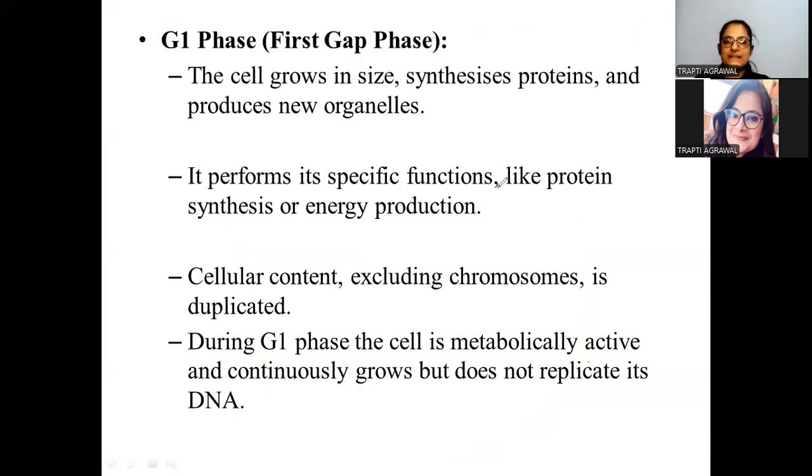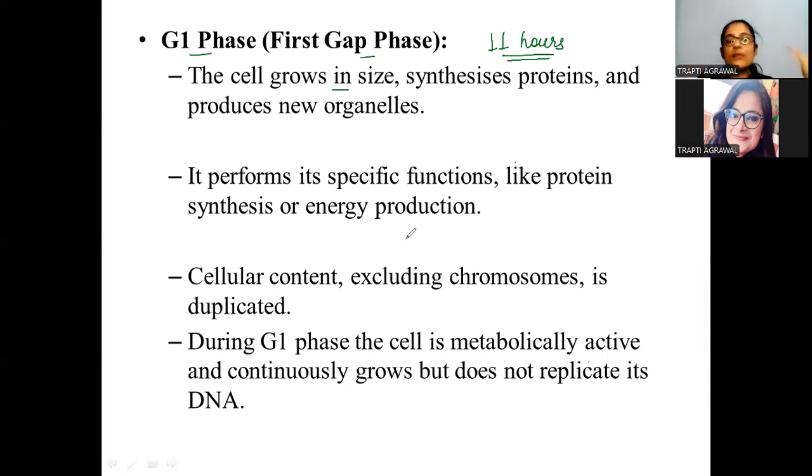First of all, we will be discussing the G1 phase. When we talk about the G1 phase, students, it's the first gap phase. In this, the cell is growing in size. The cell growth is happening, and the cell is synthesizing a lot of proteins. As I've discussed, it's the longest phase, lasting about 11 hours. It is also producing new organelles. The new organelles are developing in the G1 phase.